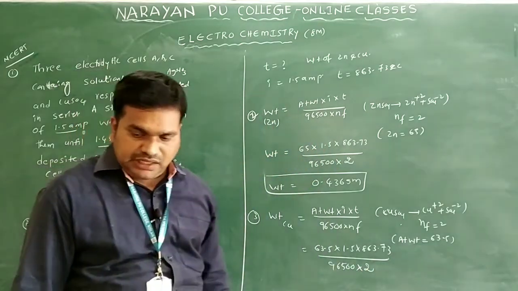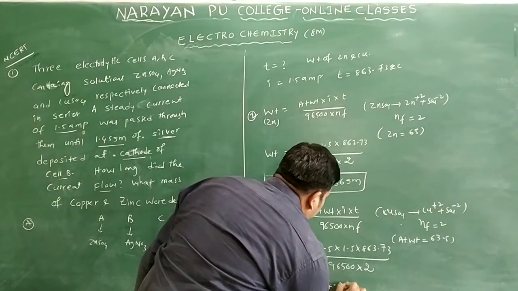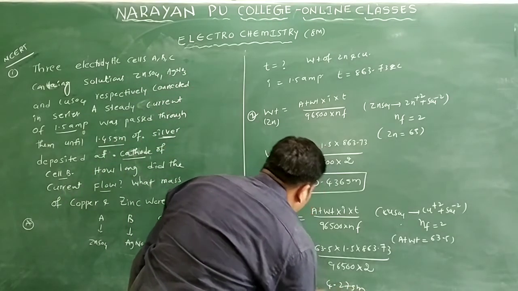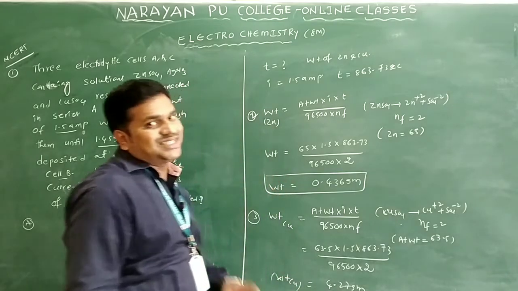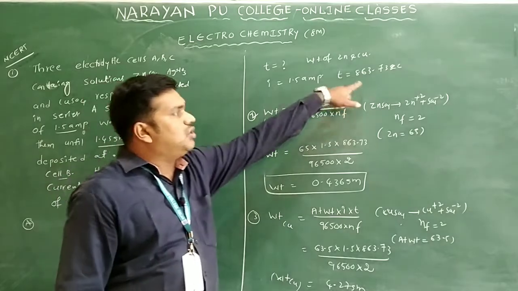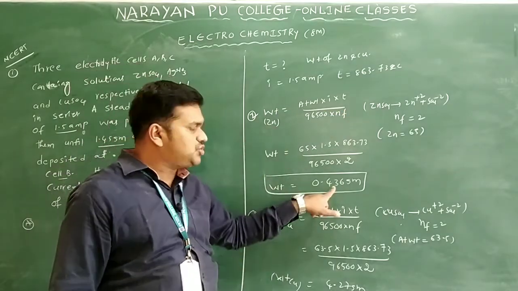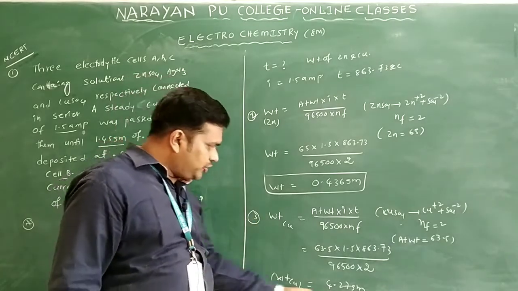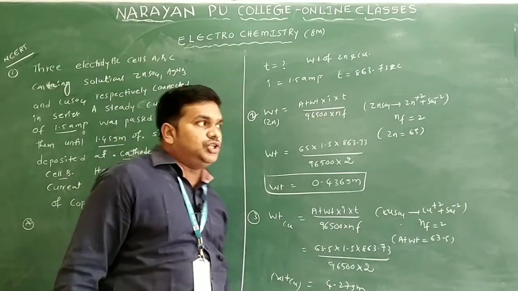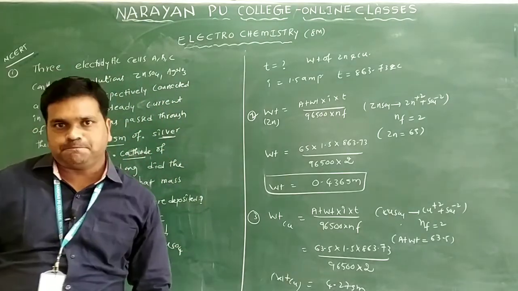Okay, do the calculation part. What you will get here is 4.27 grams only. This is the weight of copper only. They are asking 3 questions. One is time. You got 863.73 seconds. Then they ask the weight of zinc. How much did you get? 0.46 grams only. And they ask the weight of the copper, how much did you get? 4.27 grams only. So this is one of the NCERT questions from your textbook.